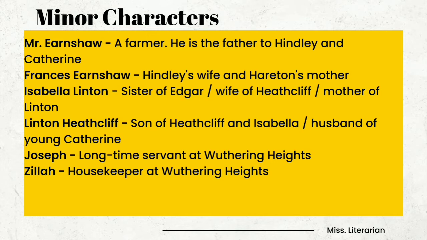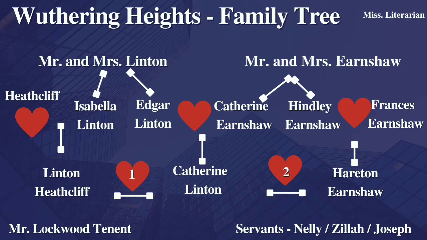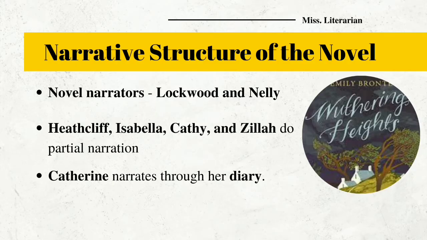Next is Frances Earnshaw. She is Hindley's wife and Hareton's mother. Next is Isabella Linton. She is a sister of Edgar, wife of Heathcliff and the mother of Linton. Next is Linton Heathcliff. He is a son of Heathcliff and Isabella and the husband of young Catherine. Next is Joseph. He is a long-time servant at Wuthering Heights. Next is Zillah, a housekeeper at Wuthering Heights. There are totally 34 chapters in this novel.